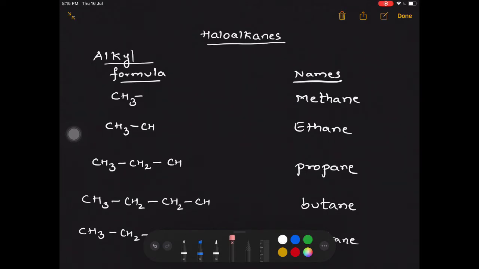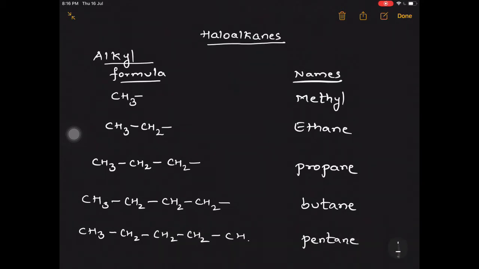The first one, CH3 with a bond whose valence is not satisfied, methane becomes methyl. Likewise, this becomes CH3CH2-, then CH3CH2CH2-, CH3CH2CH2CH2- with the unsatisfied bond, and the last one.